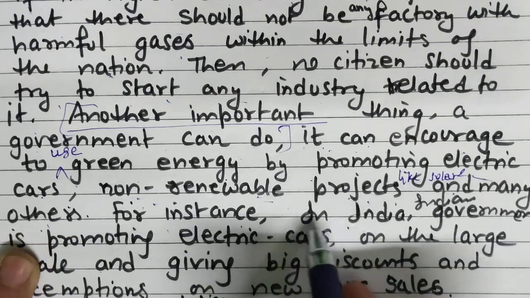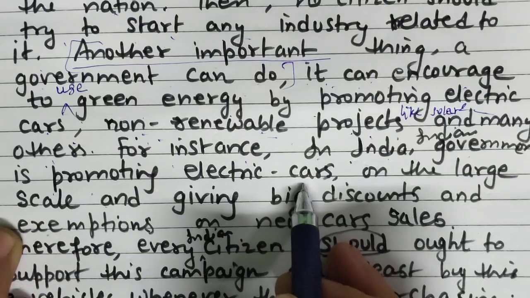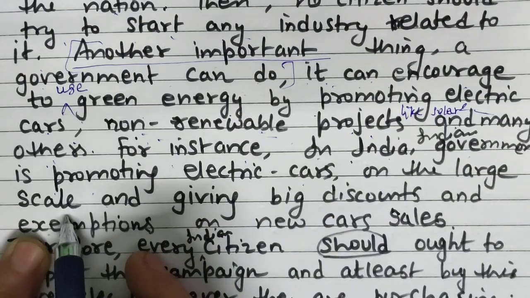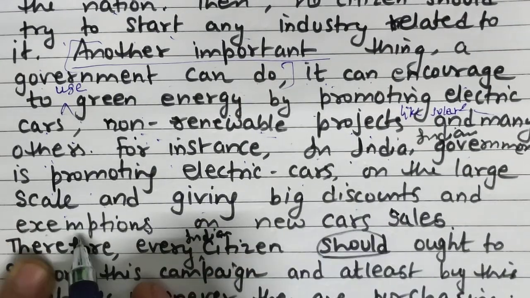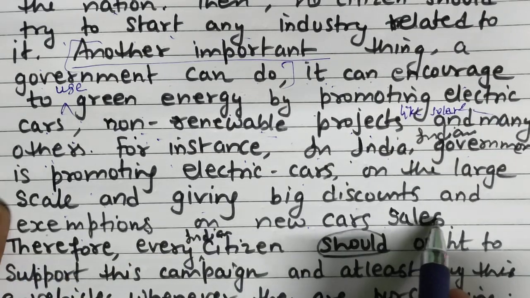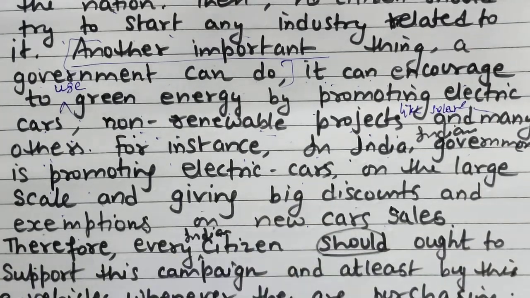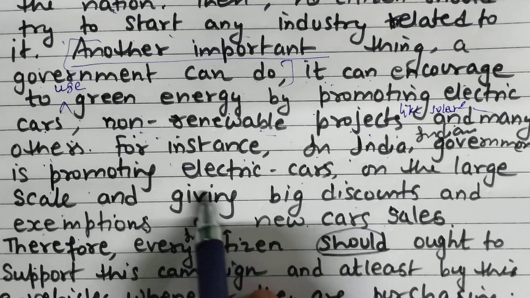For instance, in India, the Indian government is promoting electric cars and e-vehicles on a large scale, and giving big discounts and exemptions on new car sales. That's a good way the government is improving. The forest point we had discussed in planning, you can also use.